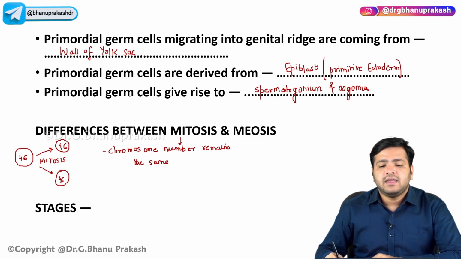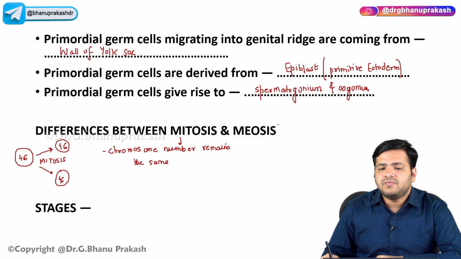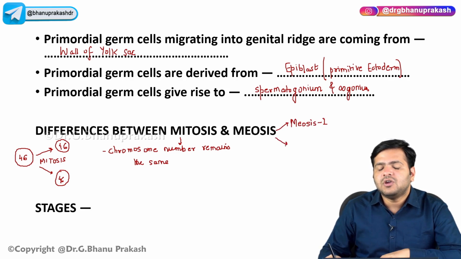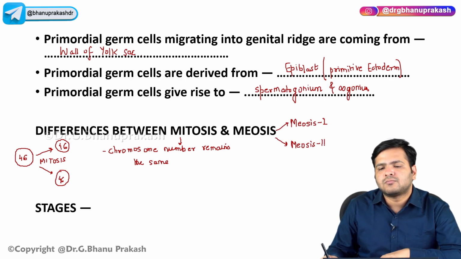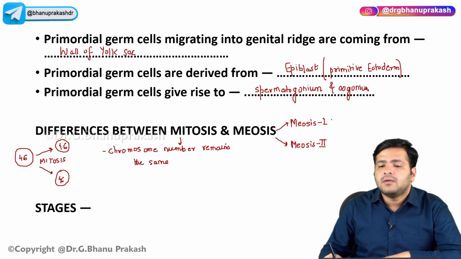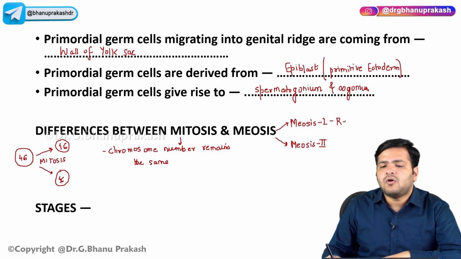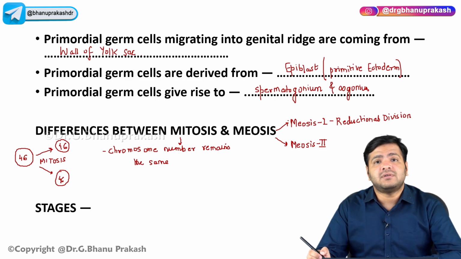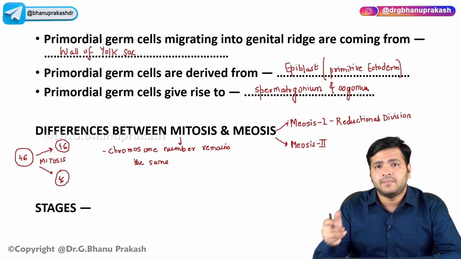Now, in meiosis, we already know meiosis is of two types, meiosis 1 and meiosis 2. Now, meiosis 1 is also called the reductional division. Why? Because the chromosome number is reduced to half.